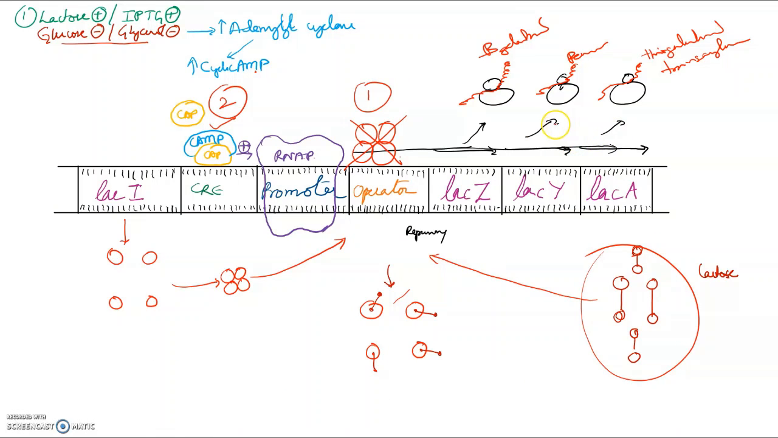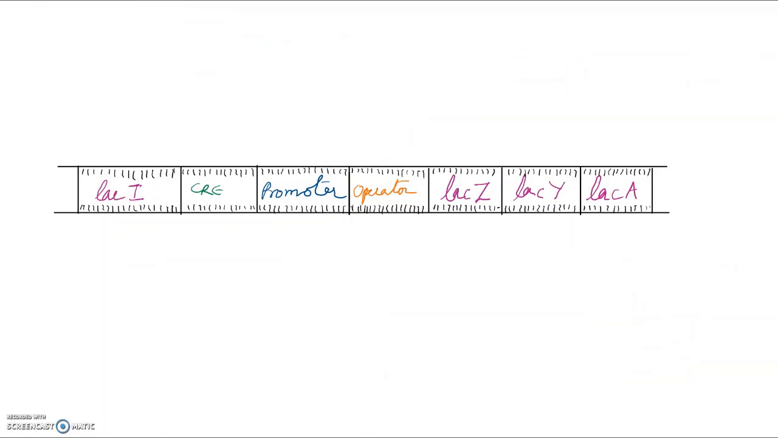This RNA polymerase will cause the transcription of the three genes Lac Z, Lac Y, and Lac A, and this transcription will finally lead to translation of the enzymes beta galactosidase, permease, and thiogalactoside transacylase. Now let us look at the second scenario wherein lactose or isopropyl thiogalactoside is present as well as glucose and glycerol.